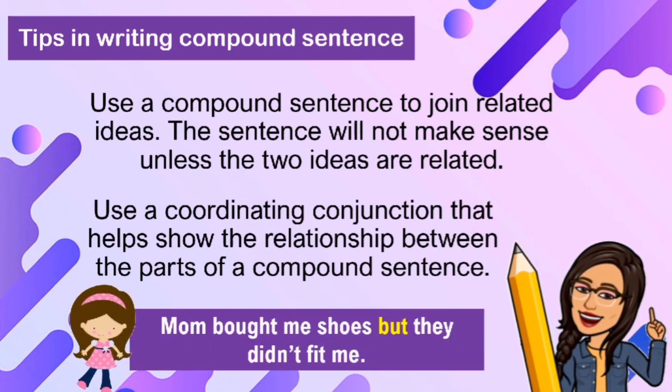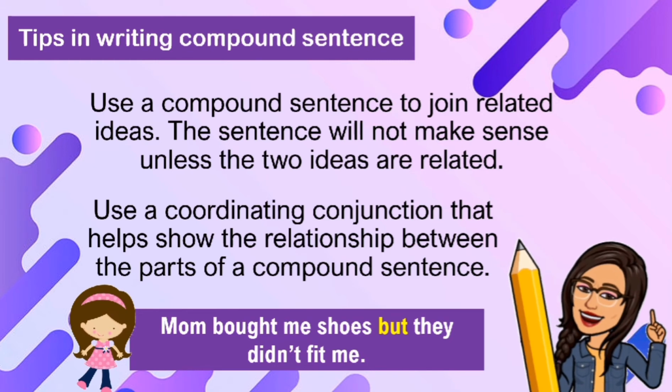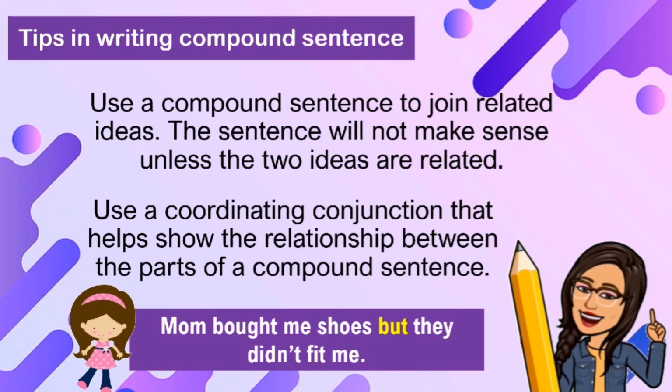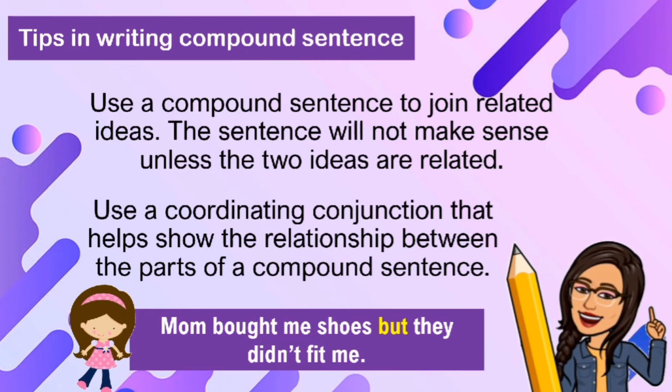Mom bought me shoes, but they didn't fit me. You have the first independent clause here: Mom bought me shoes. Then the other one is they didn't fit me. Notice that the idea is connected to the shoes that didn't fit, and together joined by the word but, which is a coordinating conjunction. Therefore, this is a very good example of a compound sentence.